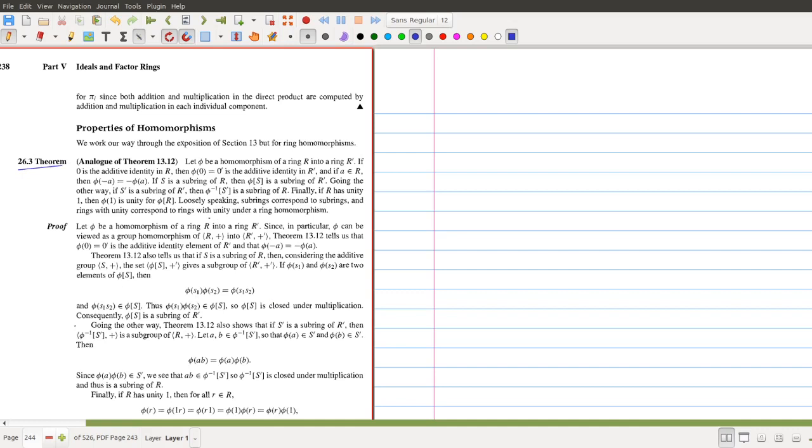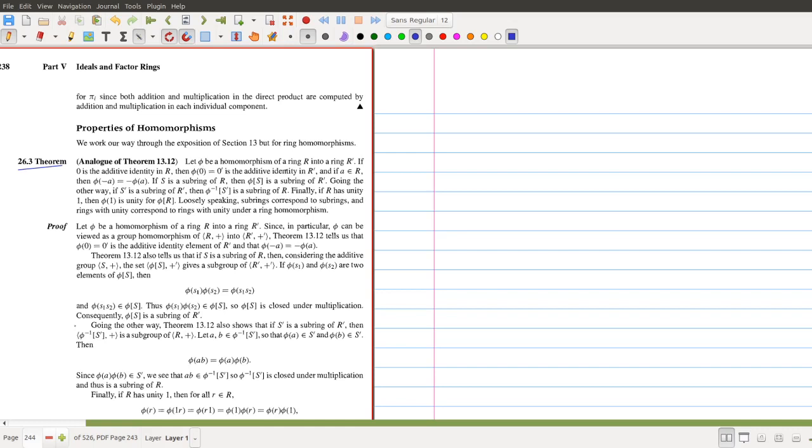The proofs of some theorems in these sections are omitted in the syllabus itself. So we need not worry about the proofs of theorems 26.3, 26.6 and 26.9. We just discuss the statements of these theorems.